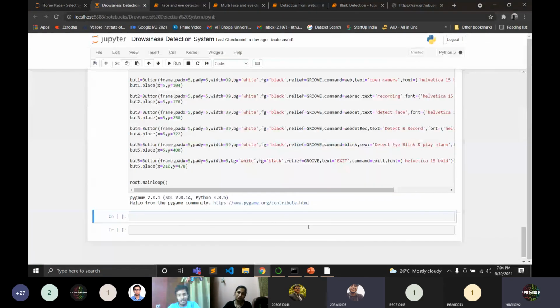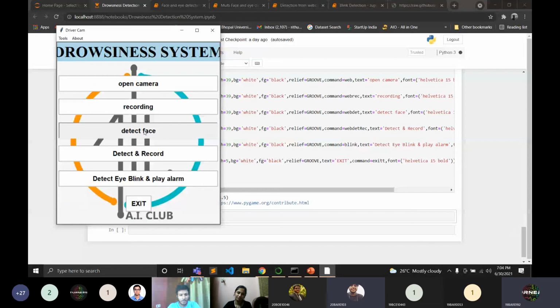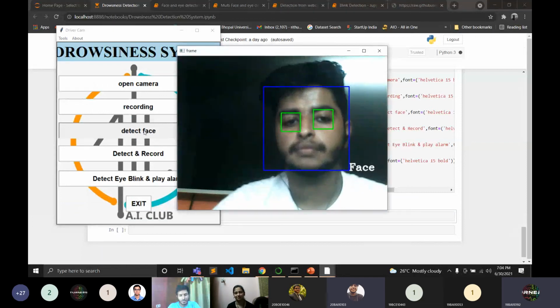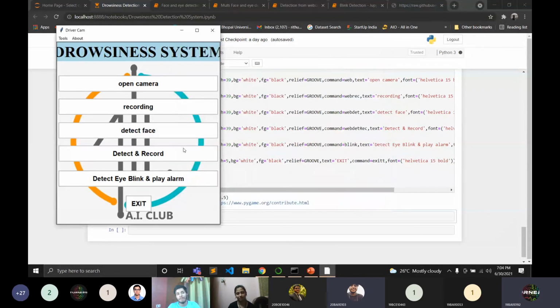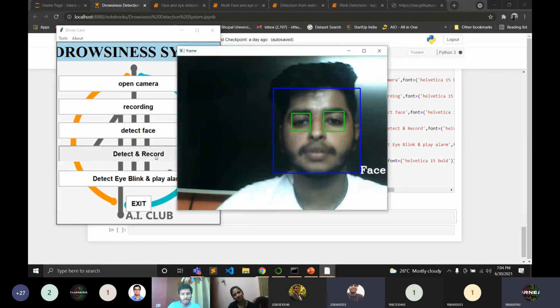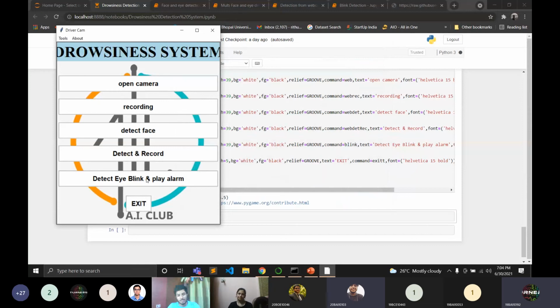Okay, next button: Detect face. Already done by Vanshika. The same thing we have. I'm just merging all concepts into a single code. Here it will detect the face. That's it. Detect and record. Press on it. It will detect the face and also record Rituraj's face, and it will save it in the same directory where your code is.